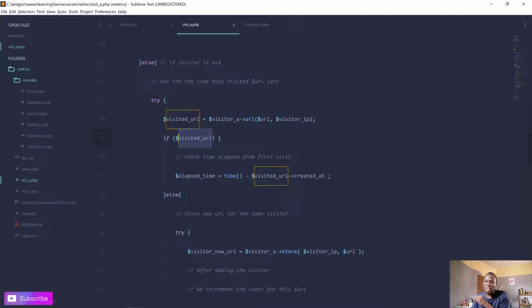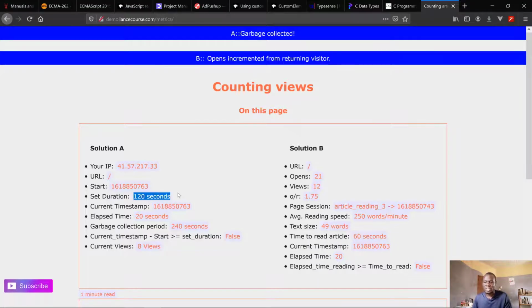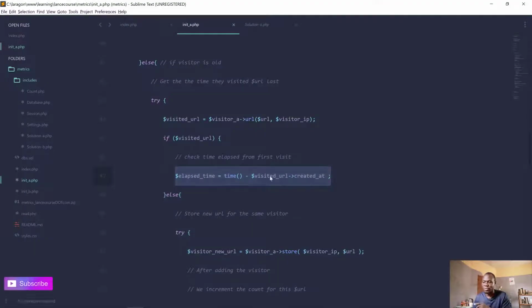If we have that URL and the request went successfully, now we calculate the time between the first time you visited the URL and the actual time you returned. If it is up to 120 seconds, in this case 2 minutes, we consider that a new view again. If it is up to 60 seconds, in this case, we consider it a view. So this is the purpose here.